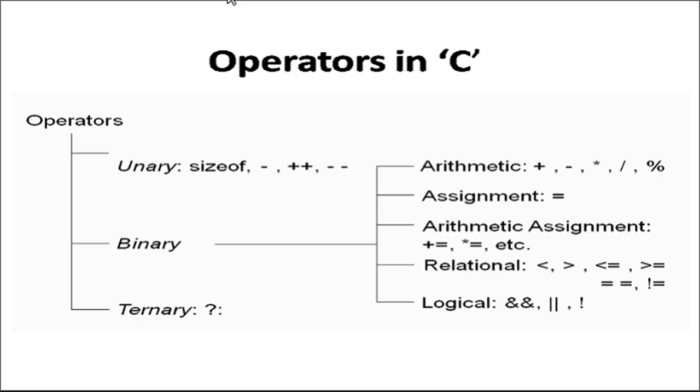The next categories of operators are the arithmetic assignment operator, relational operator, and logical operators. We will discuss these operators in detail in subsequent sessions. Then we have ternary operators. The question mark and colon are nothing but ternary operators. Basically, ternary operators are used as a replacement for if-else. Whichever programs we can write using if-else, all those programs can be written using ternary operators. We will have a detailed discussion about the ternary operator in a subsequent session.